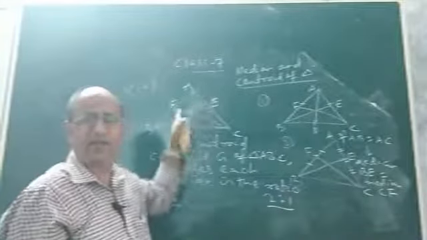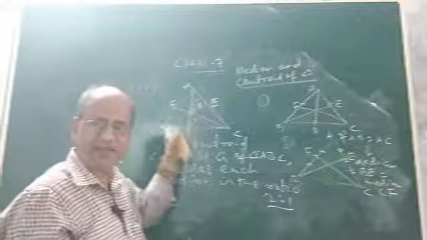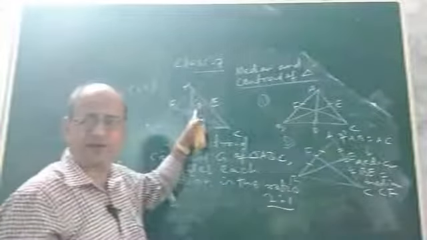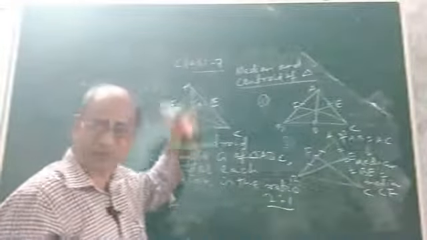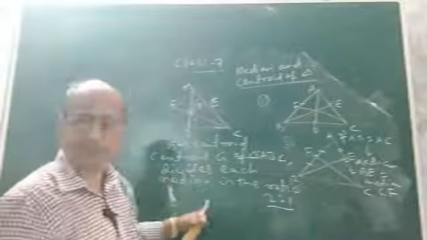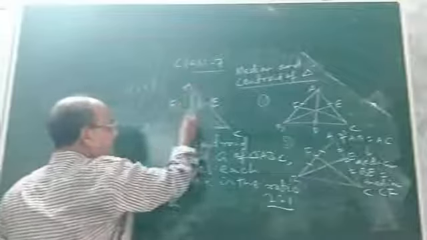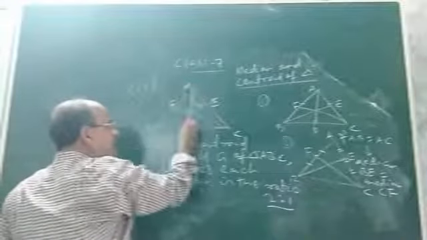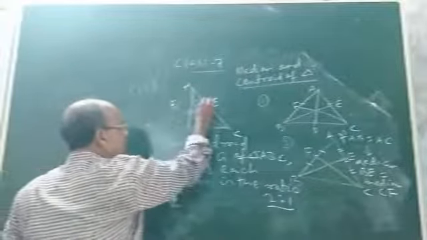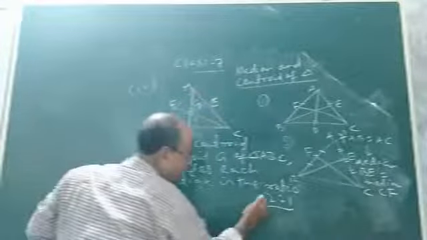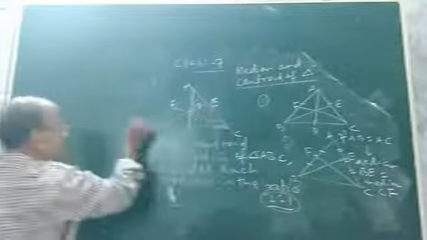As you know, there are 3 medians in this triangle: AD, BE and the third one is CF. G is the centroid because it is the point of concurrence of all the three medians. Now what does this property say? This property says that G will divide each median. That means G will divide AD, G will divide BE, G will divide the median CF, all the three medians in this ratio.